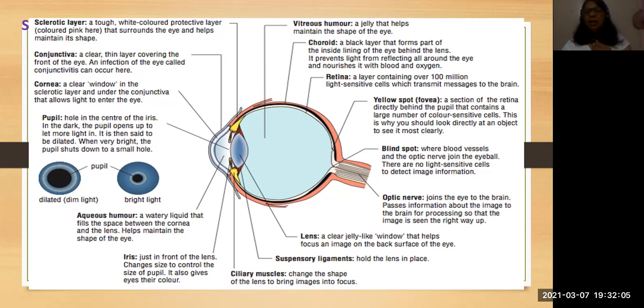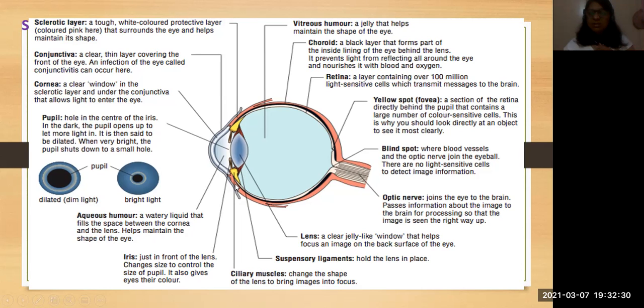And the lens may increase and decrease its size. How? Because of suspensory ligaments. These ligaments are attached to the lens and to the wall of the eye, and they hold the lens in place.